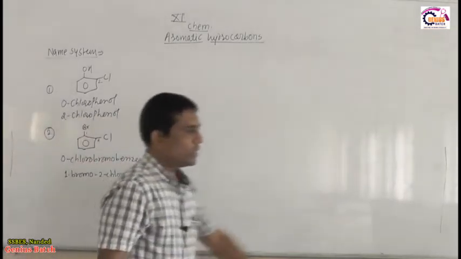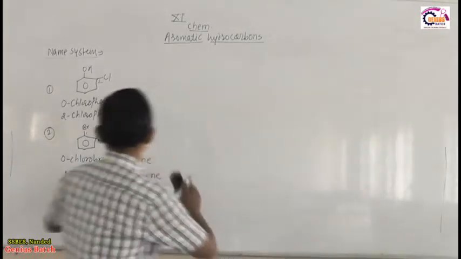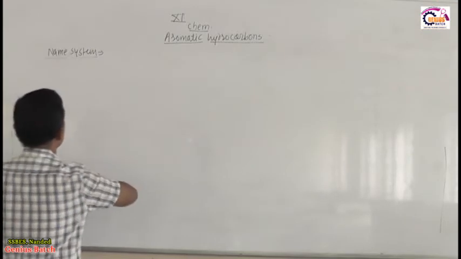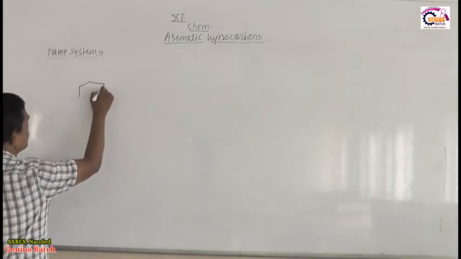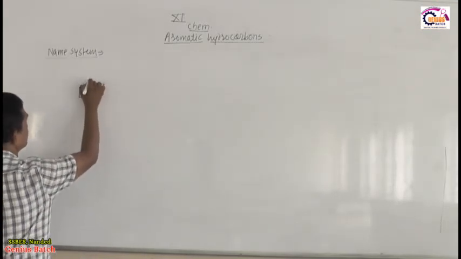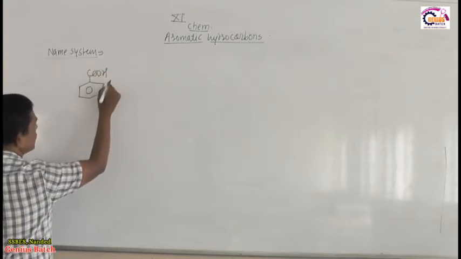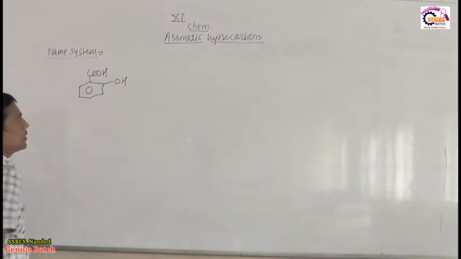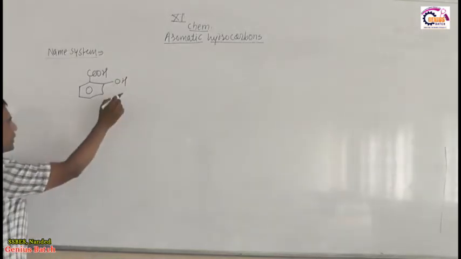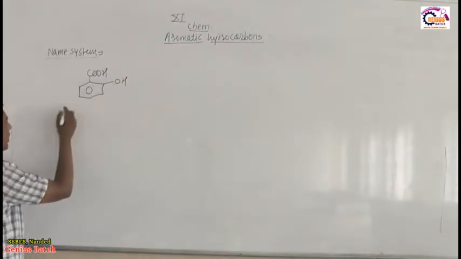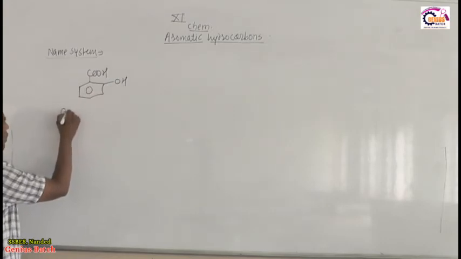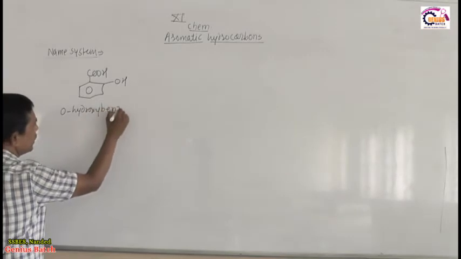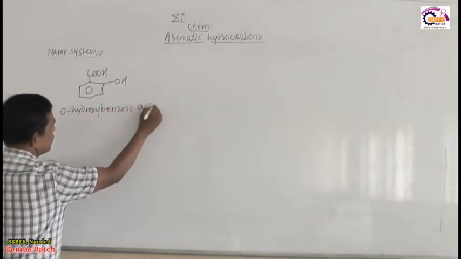Then we will discuss the next example in the common name system and IUPAC of disubstituted benzene. This next example is this one, COOH and here OH. When COOH is with OH, this will have a special name. So its common name I will give as orthohydroxybenzoic acid.